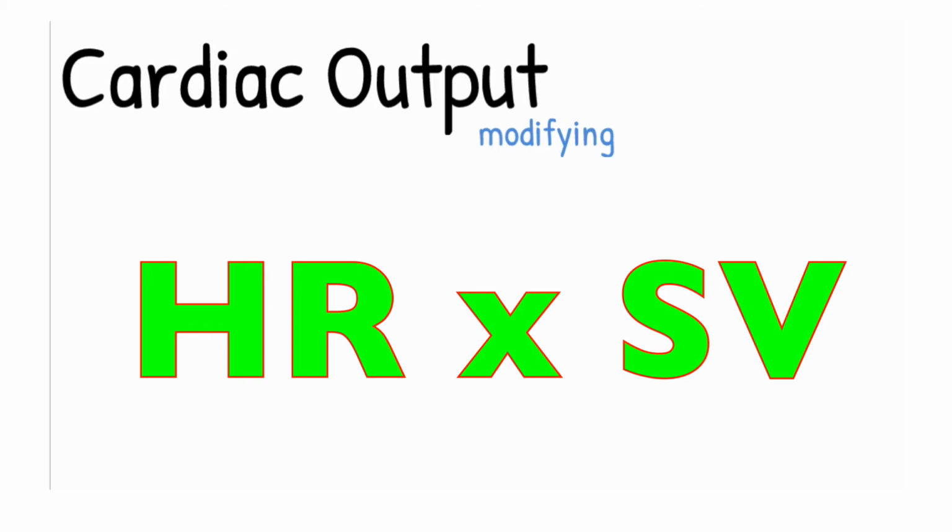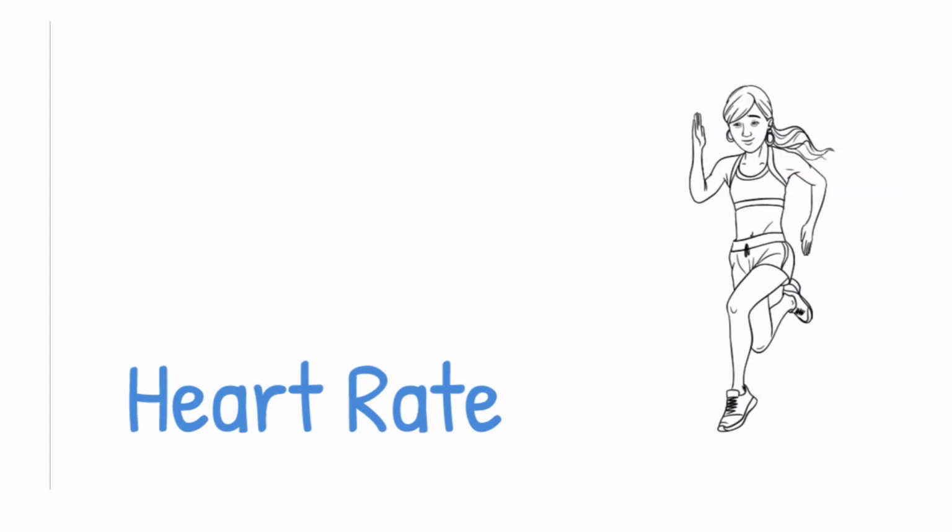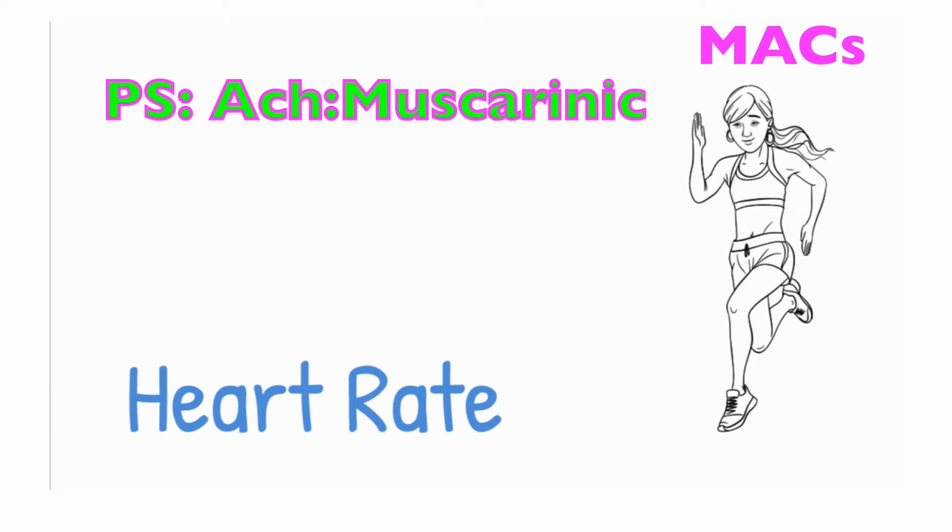So if we're going to want to adjust cardiac output, we either have to modify heart rate or we have to modify stroke volume or both. Okay, heart rate we've talked about, which is initiated by the myocardial autorhythmic cells. Those autorhythmic cells can be slowed down with parasympathetic activity, acetylcholine binding to muscarinic receptors on myocardial autorhythmic cells, which will decrease the rate of the MACs and accordingly the rate of the heartbeat as well.